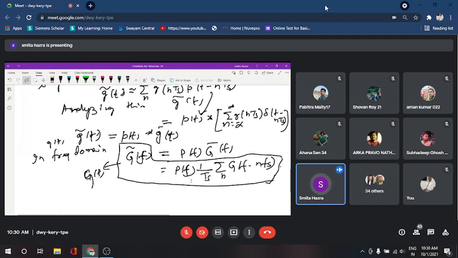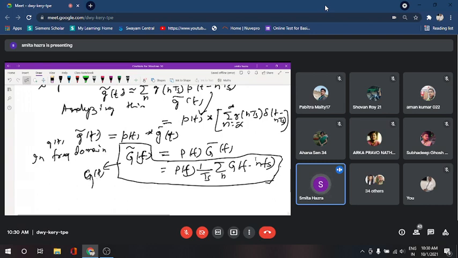So P(f) has a finite band, isn't it? But when it acts over this entire tail, it is not able to nullify for all possible n values. If it is not able to nullify for all possible n values, then it will not give you the replica of G(f). Because what is the difference?